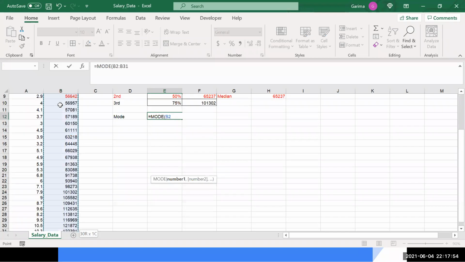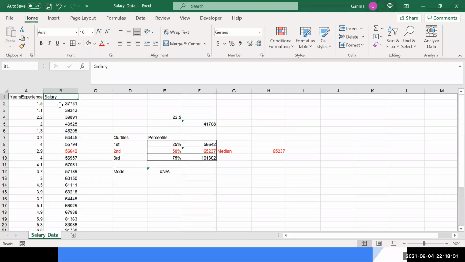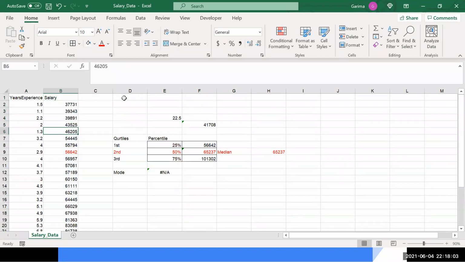Yeah. Now sometimes it can happen that your data can have more than one mode also. So suppose in my data, let me just make a change. Suppose I'm making this salary the same. See, now this value is coming twice. So this becomes the mode because this is the value that is occurring the most number of times. Now suppose I say that this value is also coming twice. But what will now happen is my mode formula is going to give me the first value that it finds that is occurring the most number of times. So it gives me this as output.